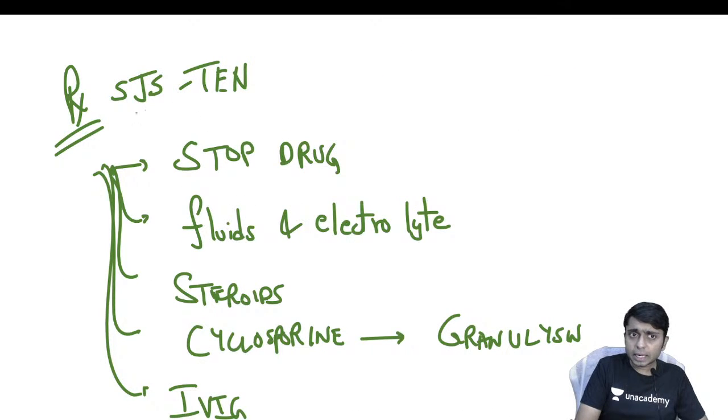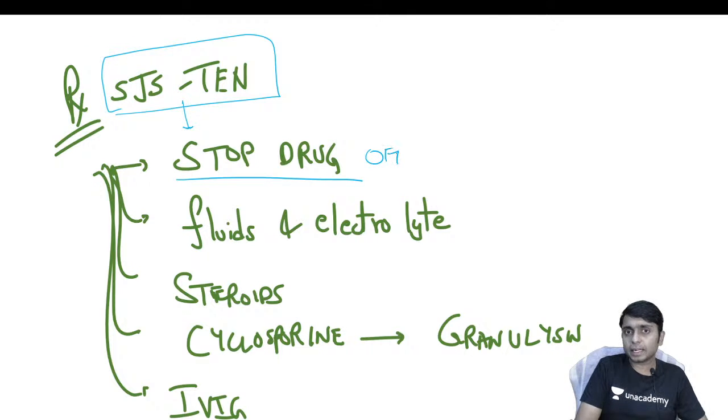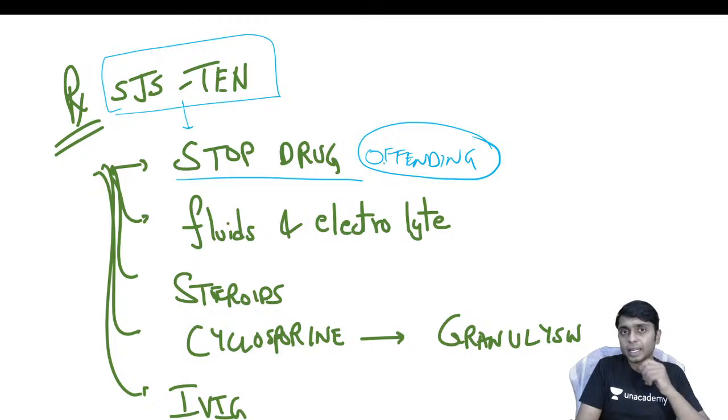So what will be the treatment of this condition? Obviously, we should stop the offending drug. We should take the proper history of all the medications which the patient took, and if there are any ART, painkillers or anti-epileptics, we should immediately stop them, and we should shift to other medications which are going to treat the patient for the other conditions, but they are not going to provoke this SJS and TEN.